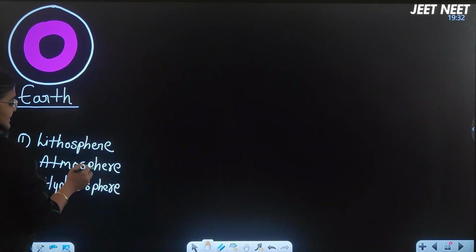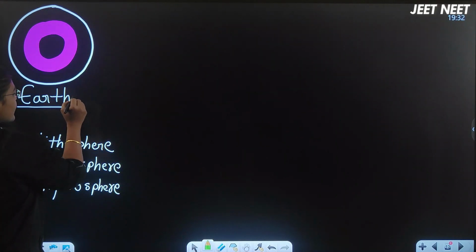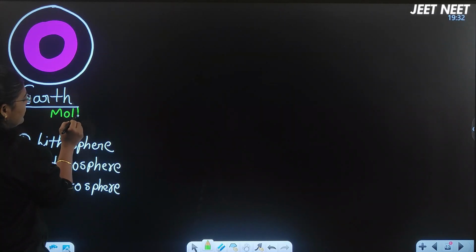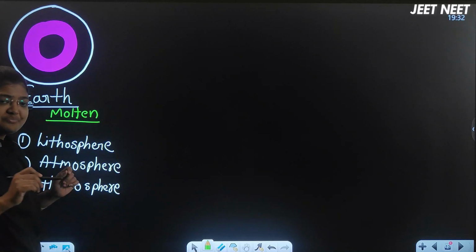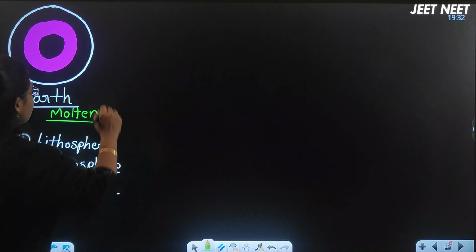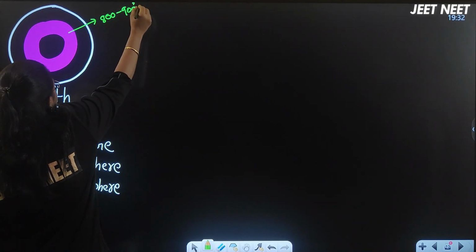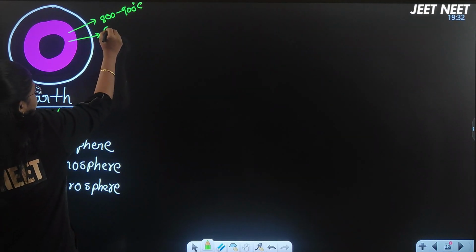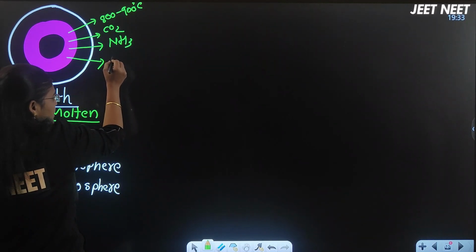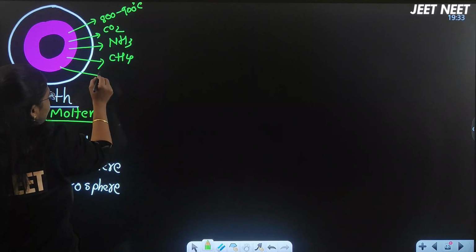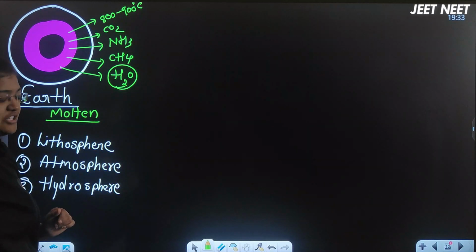Imagine now this is the earth. NCERT has given this earth as a molten mass. Molten, the word meaning itself is hot. When the earth was formed for the first time, there was around 800 to 900 degrees Celsius. Just now I have discussed all these things. There was CO2 and ammonia and methane, and there was water also which was in a vaporized form.